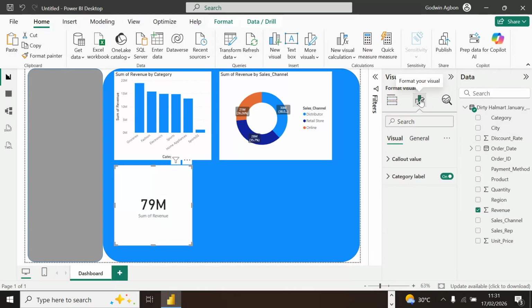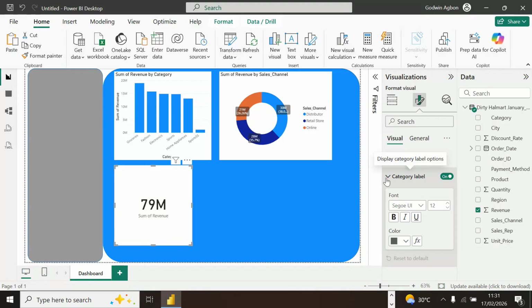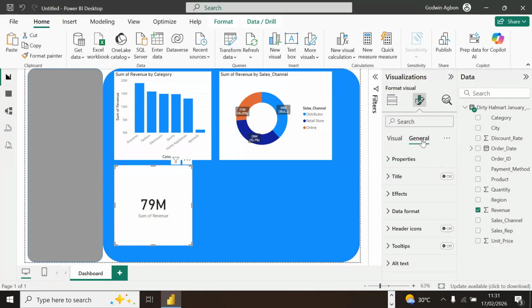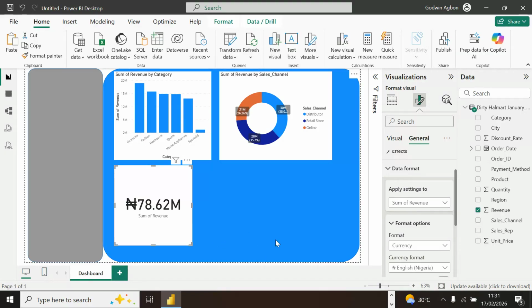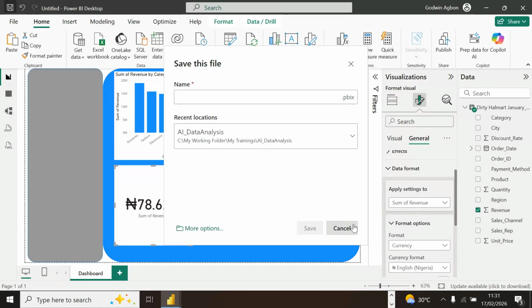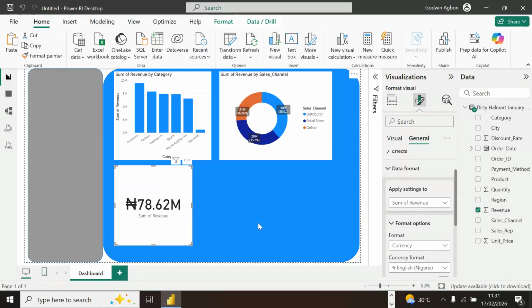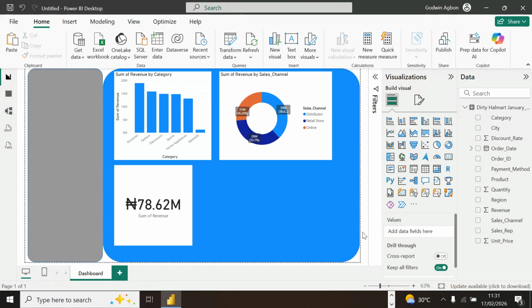You can equally format this and see. Let's see the format. Let's put in currency. So this is what we are seeing, which means the total sales for the period of analysis is 78 point something million. These are the kind of analysis you can see.